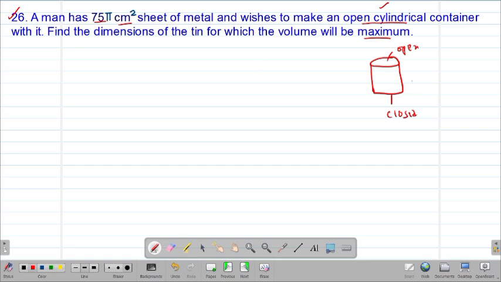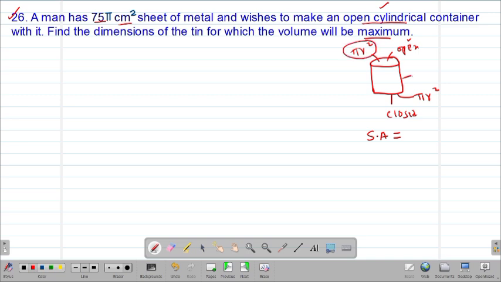Of course, we know that for the cylinder, we usually talk of the surface area. Therefore, the 75 pi square centimeters is representing the surface area of an open cylinder. For the open cylinder, we know that the bottom part is circular. Therefore, we talk of the area of a circle, pi r squared. The upper end is also circular, so we also talk of pi r squared. But because the upper end is open, we are going to ignore the area of the upper circle.